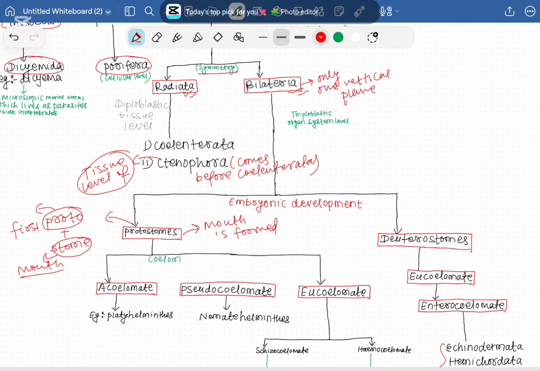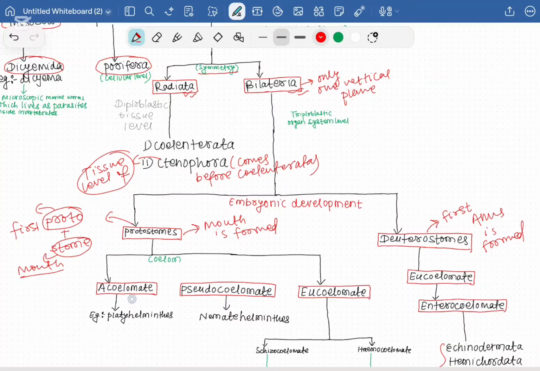But in deuterostomes, first the anus is formed and then the mouth. So now this protostome group is broadly classified into three categories on the basis of coelom. So this coelom is basically the fluid-filled space between the body wall and the alimentary canal. So they can be either acoelomate, pseudocoelomate, or eucoelomate.